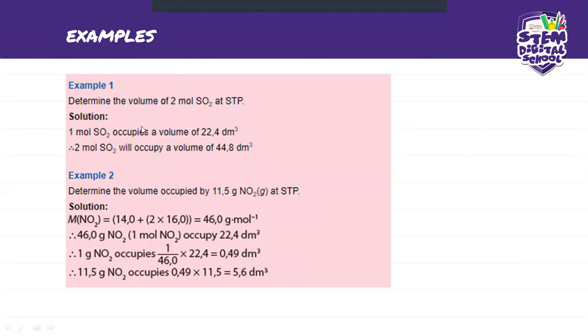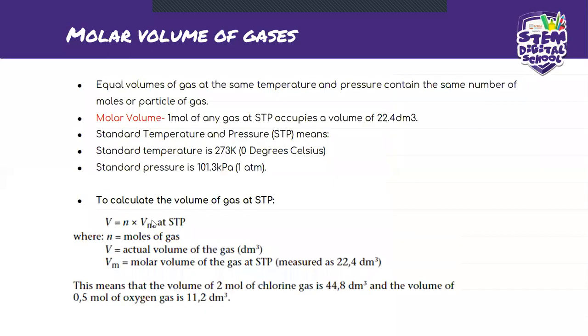say V is equal to N times... You're going to come back to this formula. You're just going to say V is equal to N times Vm, and your N is going to be the 2 mole, because they said 2 moles, and your Vm is going to be your 22.4. So basically, this is going to give us the same one as this one. It's going to be 44.8 dm cubed. Okay.